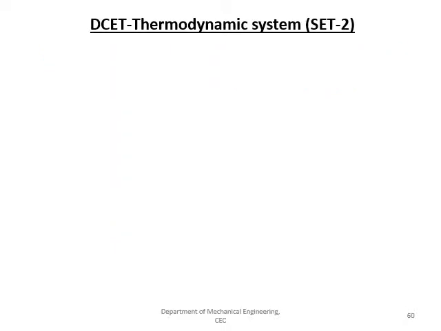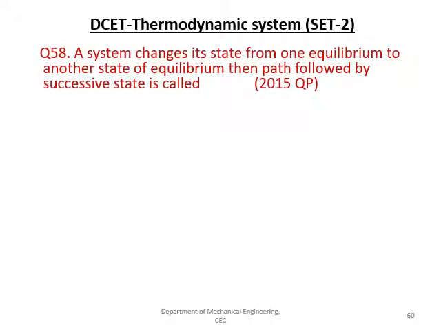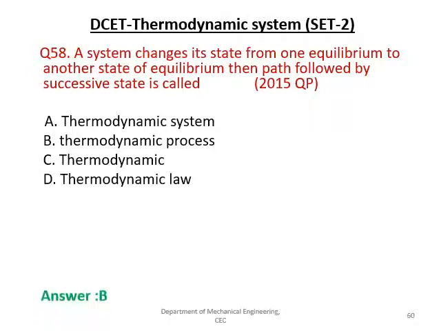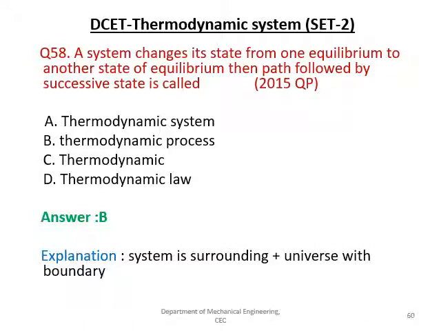The next question is, the system changes its state from one equilibrium to another state of equilibrium. The path followed in successive states is called as A, thermodynamic system, B, thermodynamic process, C, thermodynamic law. The right answer is thermodynamic process. The system is nothing but system, surrounding plus universe, but process is the change of state from one to other.